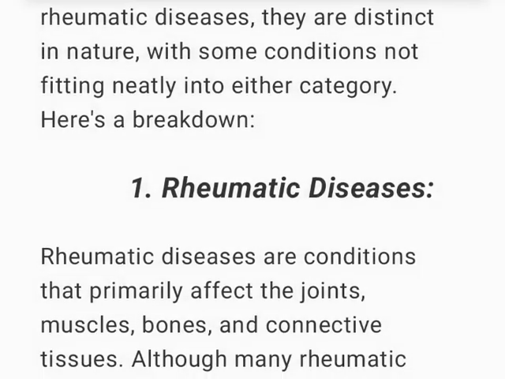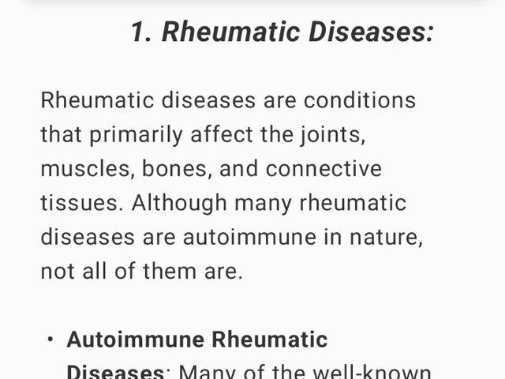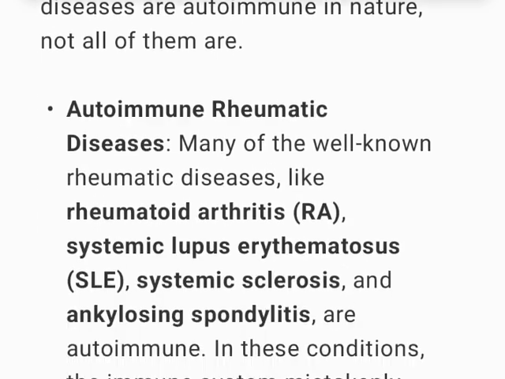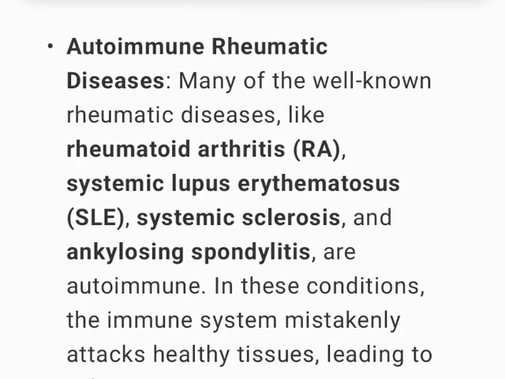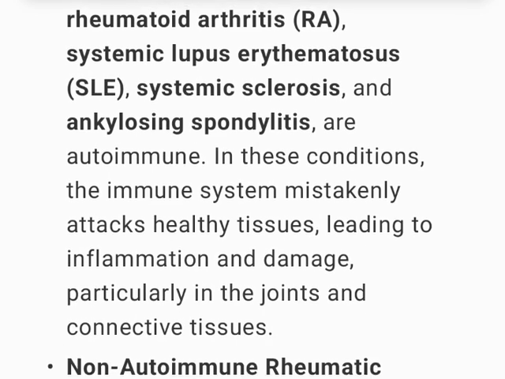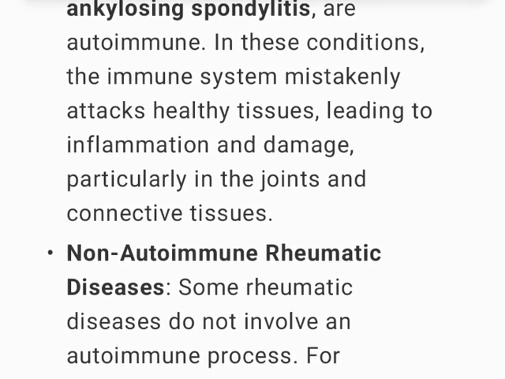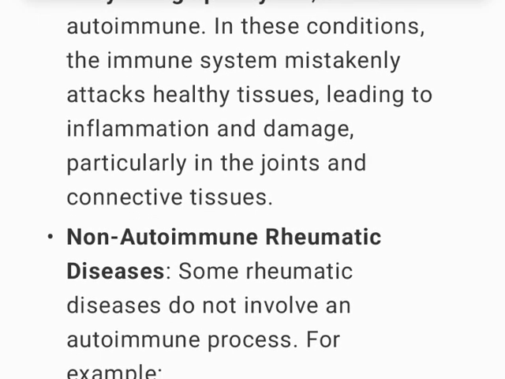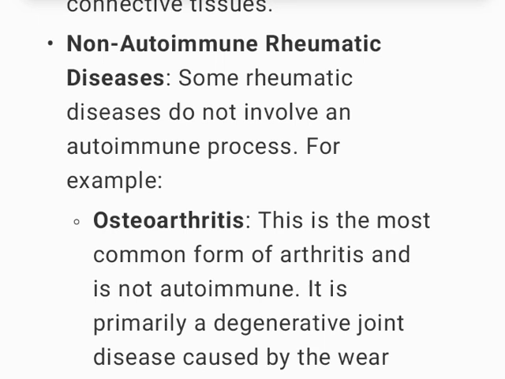1. Rheumatic diseases. Rheumatic diseases are conditions that primarily affect the joints, muscles, bones, and connective tissues. Although many rheumatic diseases are autoimmune in nature, not all of them are. Autoimmune rheumatic diseases. Many of the well-known rheumatic diseases, like rheumatoid arthritis (RA), systemic lupus erythematosus (SLE), systemic sclerosis, and ankylosing spondylitis, are autoimmune. In these conditions, the immune system mistakenly attacks healthy tissues, leading to inflammation and damage, particularly in the joints and connective tissues.